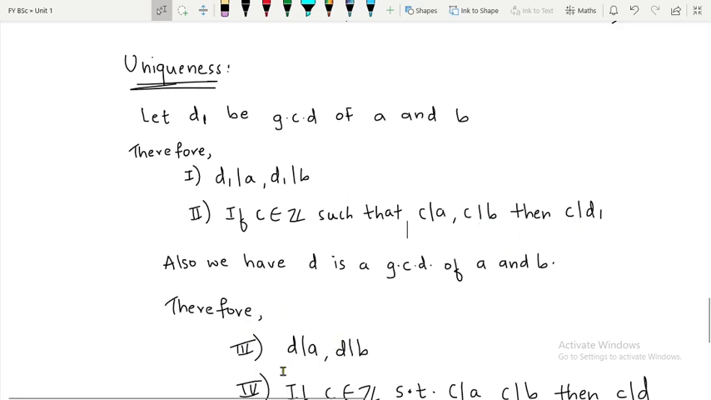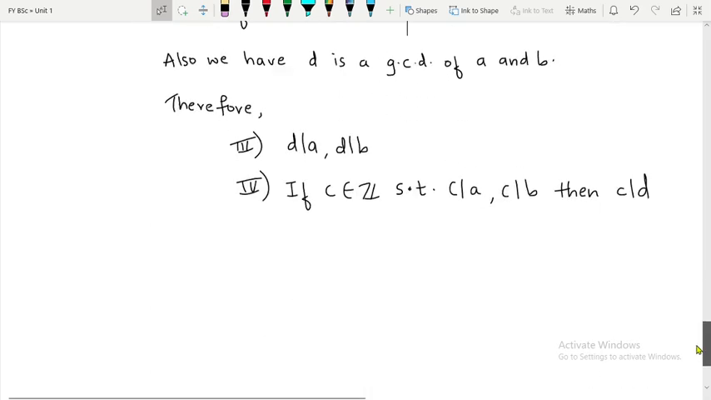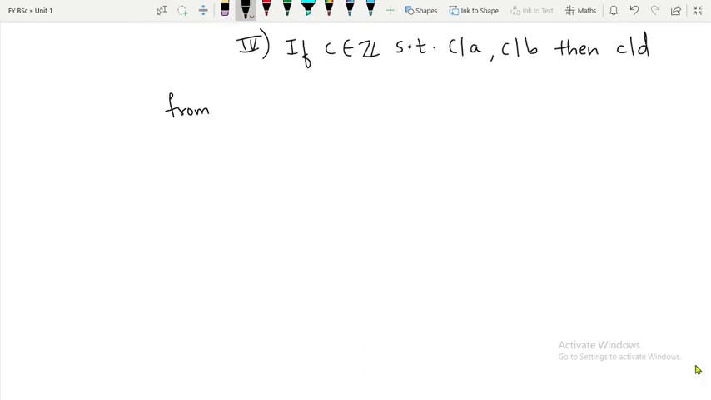So now what we are having here, we are having D divides A and D divides B. So immediately what we can say, D divides D1. Is that okay? Are you getting it? Since D1 is the GCD. So I will say from 3 we have D divides A and D divides B. But D1 is the GCD. So what should happen?